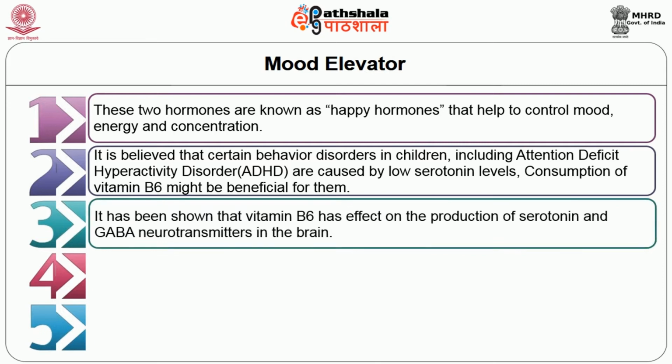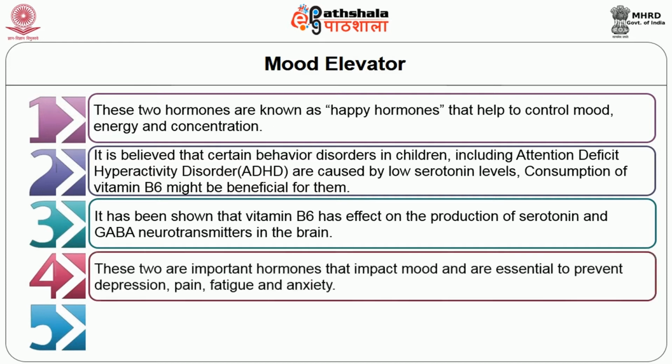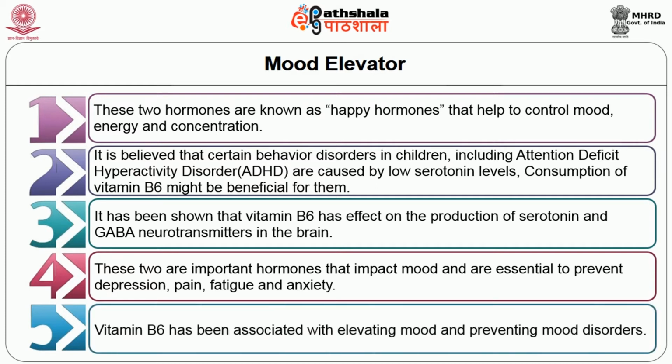It has been shown that B6 has an effect on the production of serotonin and GABA neurotransmitters in the brain. These two are important hormones and they impact mood and are essential to prevent depression, pain, fatigue, and anxiety. B6 has been associated with elevating mood and preventing mood disorders.